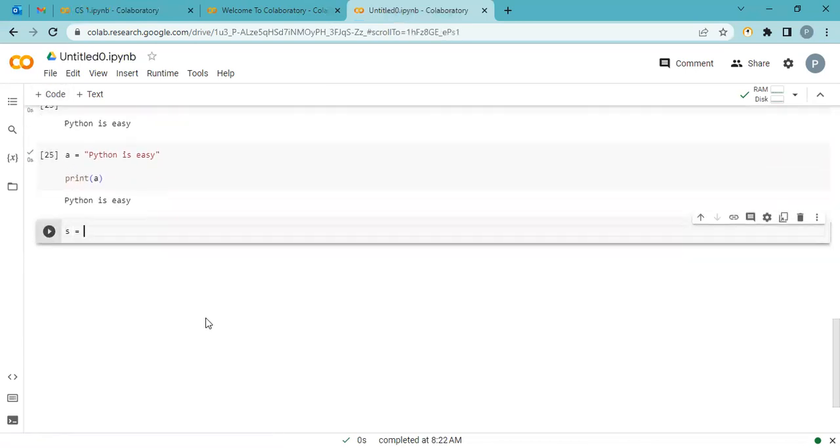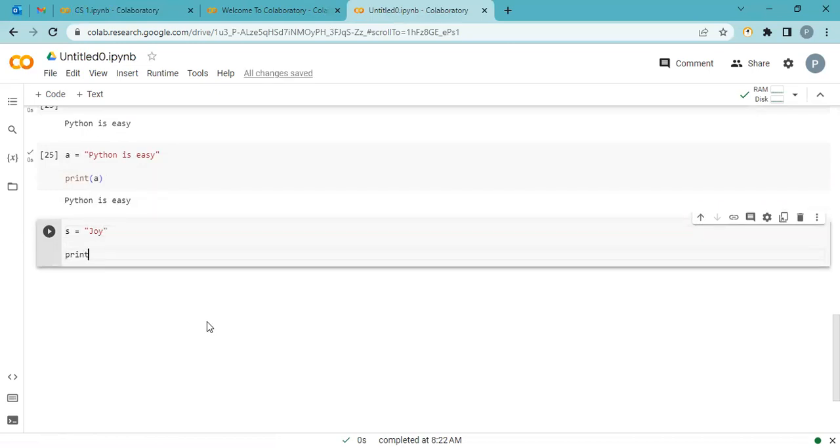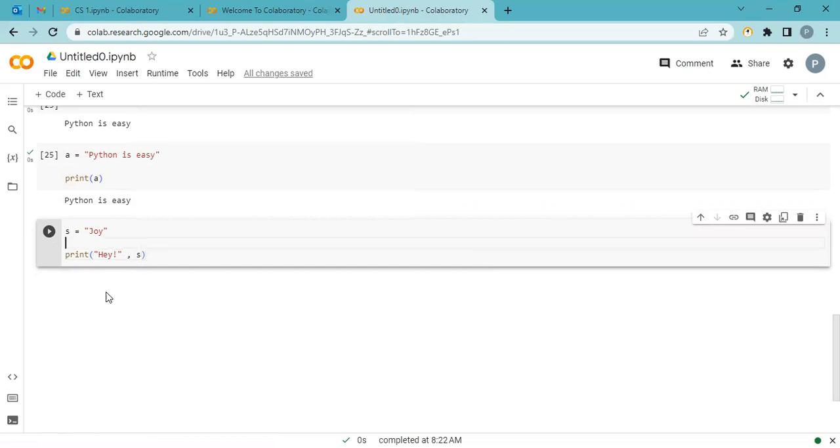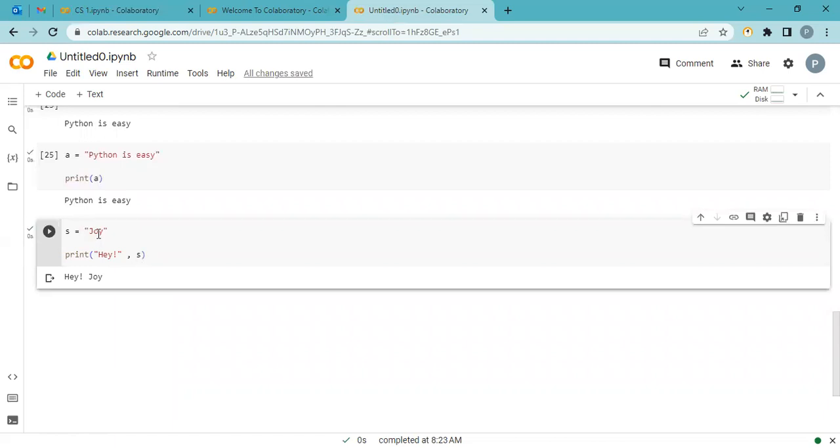One variable name is S, and its value is joy. And again I say print. Hello is a string. I print hey, comma. And I want to print the joy. So I am not writing the joy because my joy value is already saved in the S variable. I say S, joy. Or I say Pooja. Say hey Pooja. Fine. So now we can use a variable, comma separate and string. Is it possible? Okay, here I can say again comma.